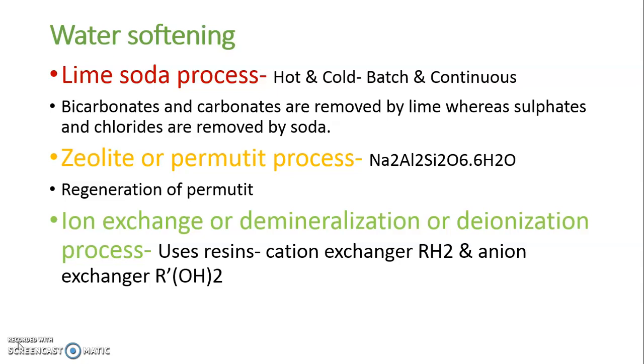This is the method which removes all minerals. Like if it consists of calcium sulfate, then calcium is removed in the cation exchanger and sulfate is removed in the anion exchanger. Hence, cation as well as anion is removed. Hence, the method is called demineralization or deionization method. The obtained water is soft water with even zero hardness. This is the only method which gives us highly soft water.